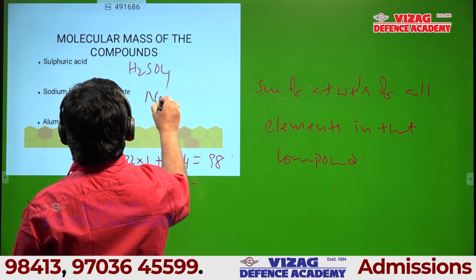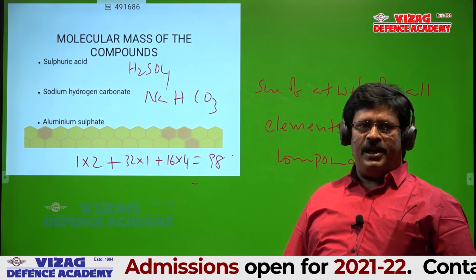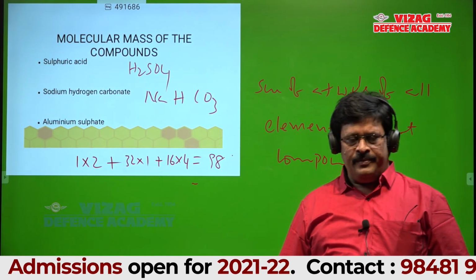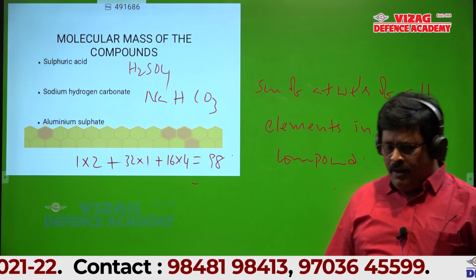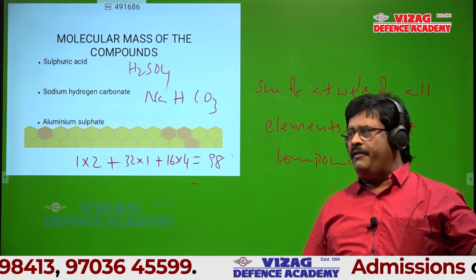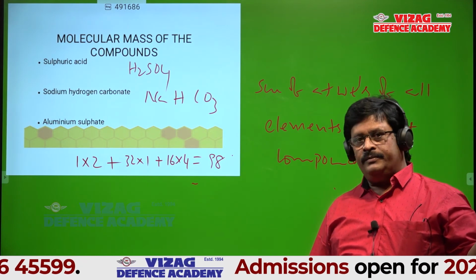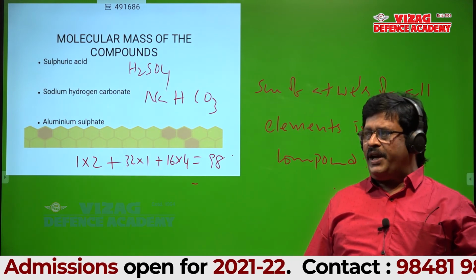Can you calculate the molar mass? Yes, sir. I have written the formula NaHCO3. May be wrong. See one more time. You don't know the atomic weight of sodium, I think. You made a mistake with the atomic weight of sodium. Sir, 23 is right.